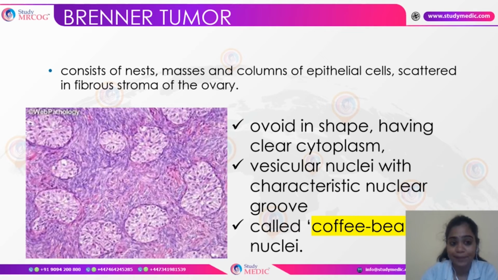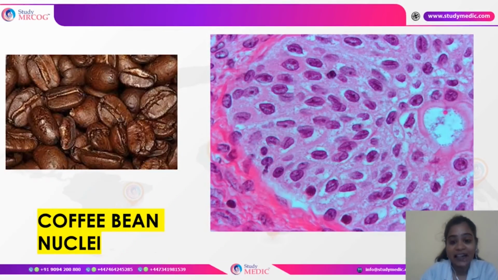As we have discussed in the initial phase, the histological hallmarks of tumors are very important. This is one of the important points. As you can see, like a coffee bean. Similarly, here the nucleus is also known to have a typical appearance like a coffee bean. So coffee bean nuclei would come for the Brenner's tumor. So this is an important point.